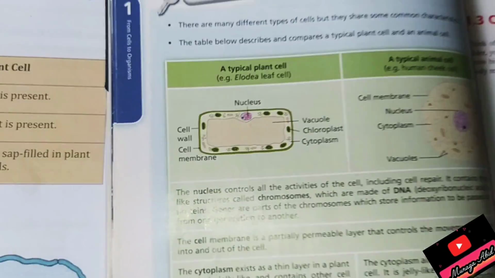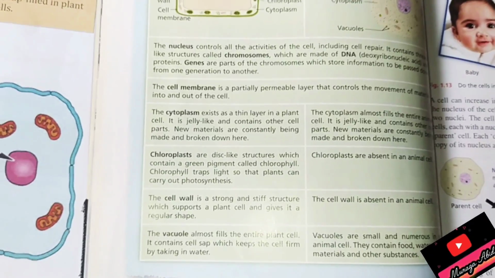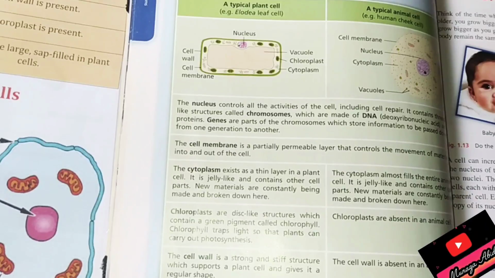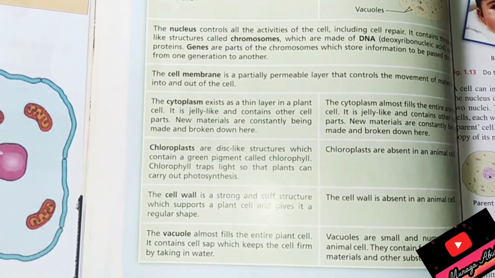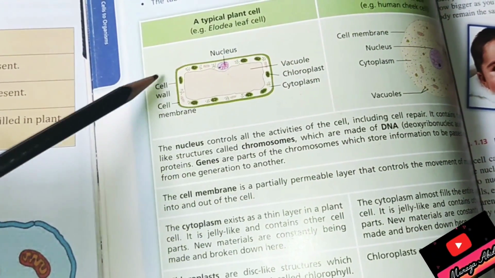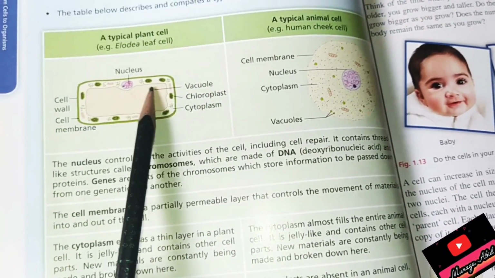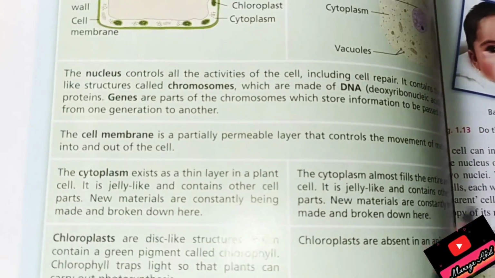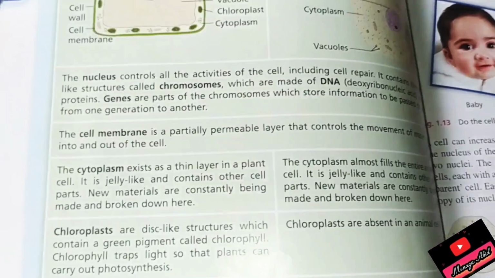If we tell in detail what the differences between plant and animal cells are, these are the details. The cytoplasm exists in animal cell as a layer, exists in plant cell as a layer. It is jelly-like and contains other cell parts. New materials are constantly being made and broken down here. Every cell activity is going on in the cytoplasm. Here cytoplasm is more, but here cytoplasm is just a layer between the large vacuole of the plant cell. The cytoplasm almost fills the entire animal cell.